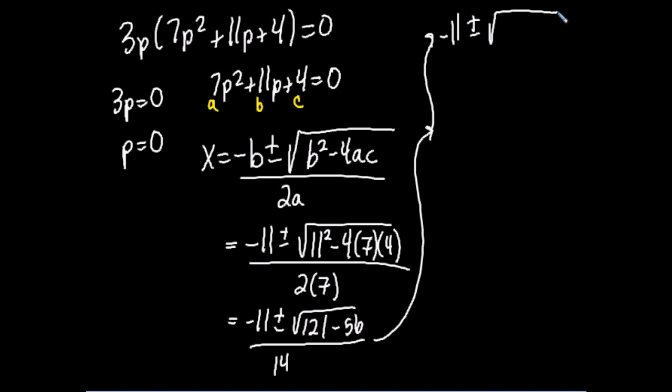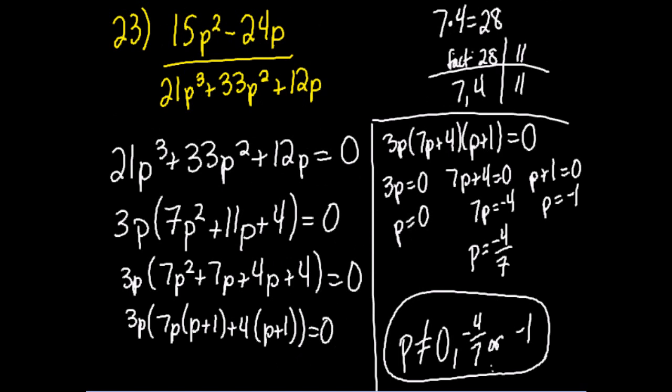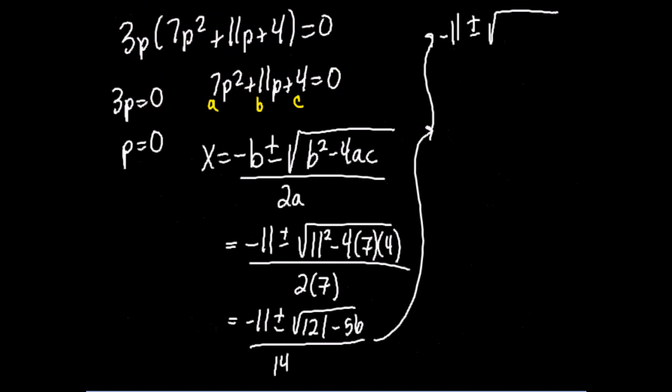Did I write that down right? 7, 11, and 4? I didn't see. Yeah. 7, 11, 4. Maybe I didn't multiply right. 4 times 7 times 4. Aha, I didn't multiply right. That's what it was. Yes, it should not be 65. I did 7 times 8 instead of 7 times 16. So 9. That makes more sense.